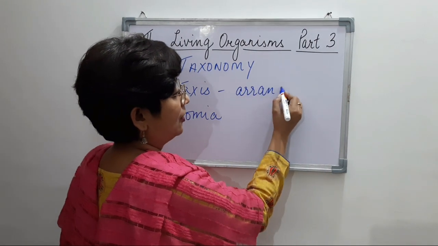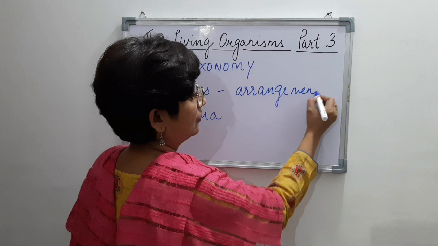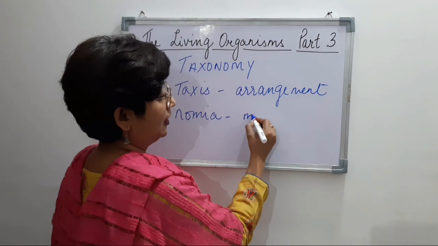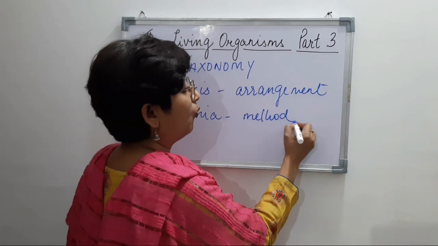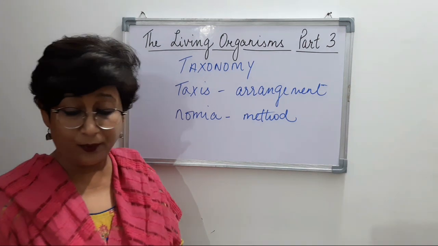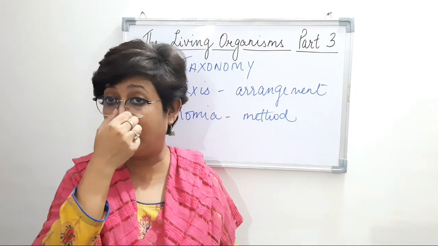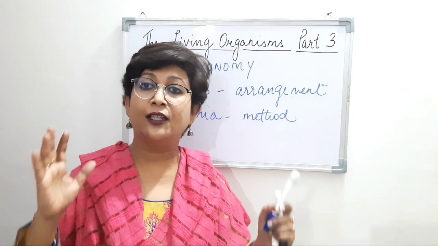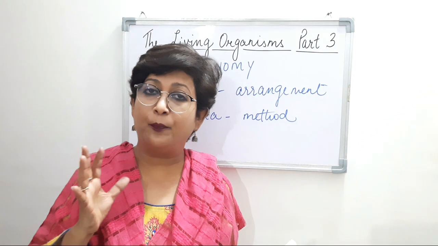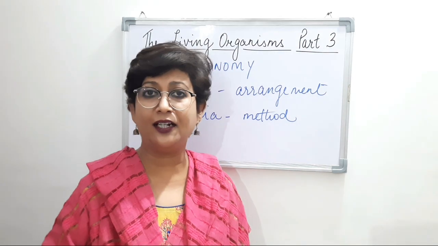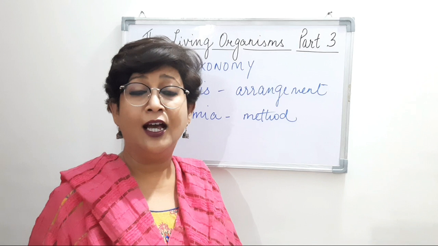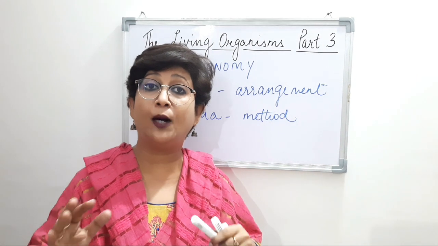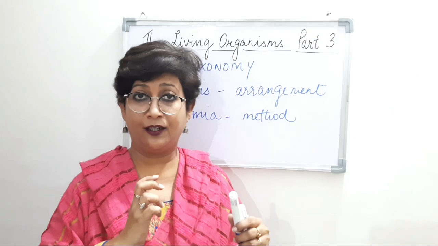Taxis is arrangement and nomia is the method. So what is actually taxonomy? It is a method of arranging the living organisms based on their similarities, right? Characteristics which are similar, and grouping them into a particular category.